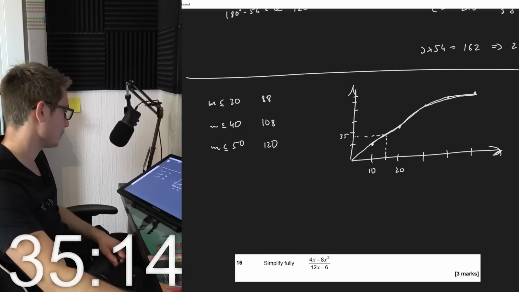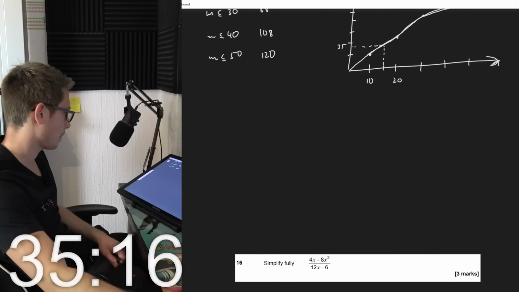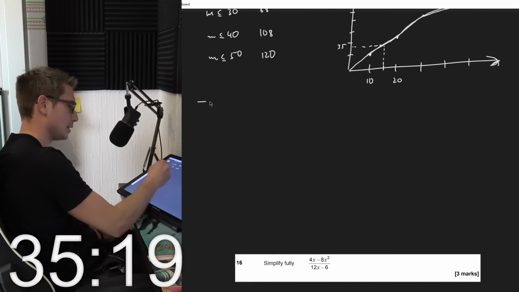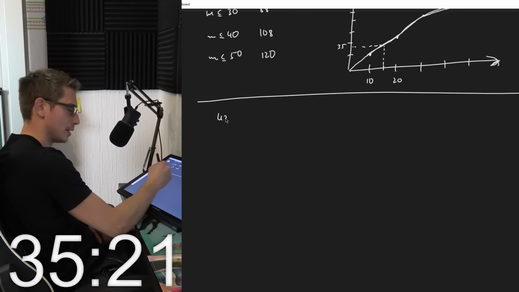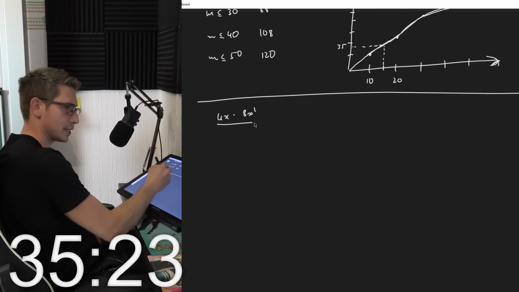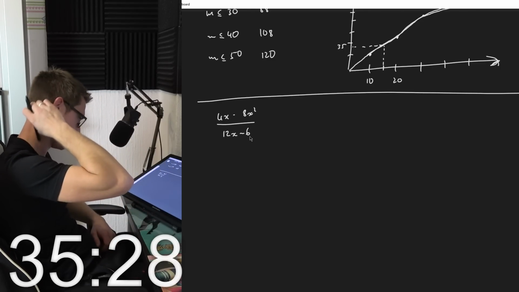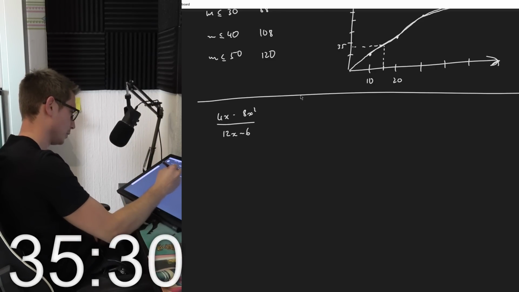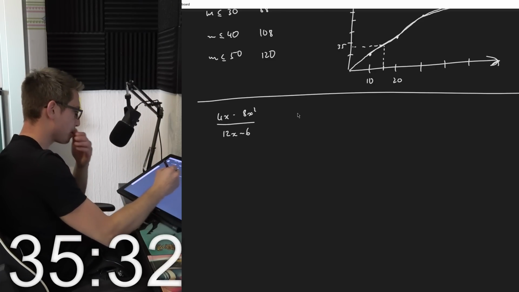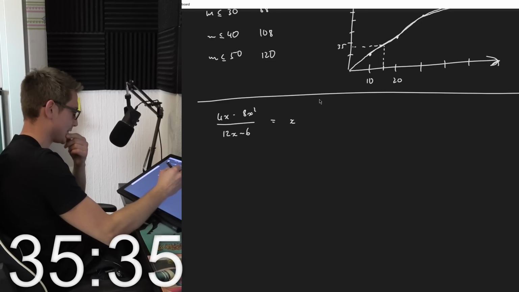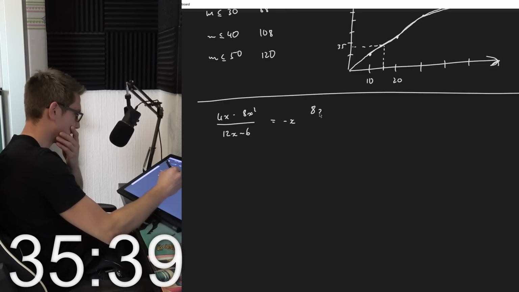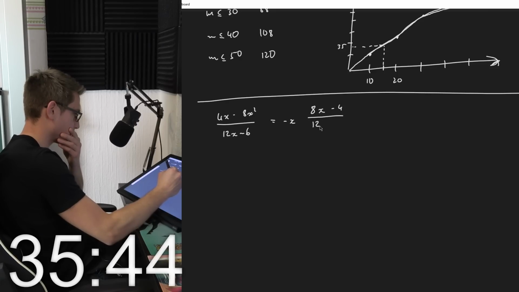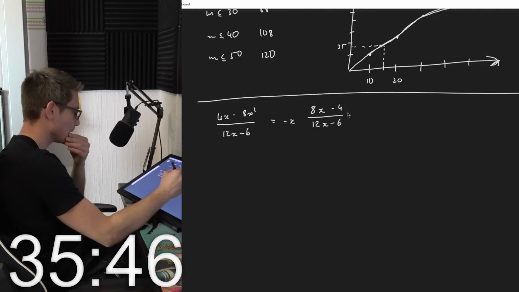Simplify fully. This is number 16. 4x minus 8x squared divided by 12x minus 6. Okay, simplify fully. So we can factor out an x here. A negative x at that, meaning this is going to give us 8x minus 4 divided by 12x minus 6.